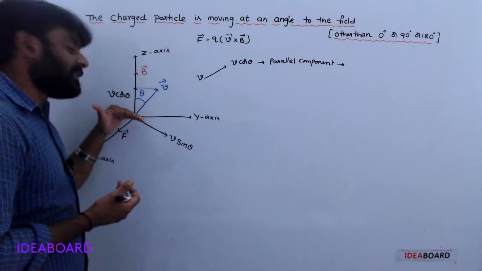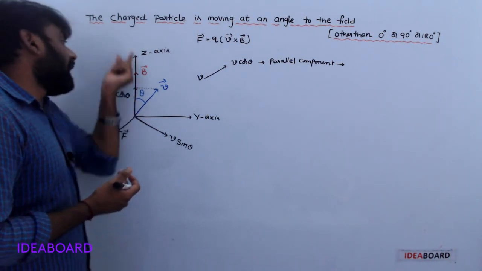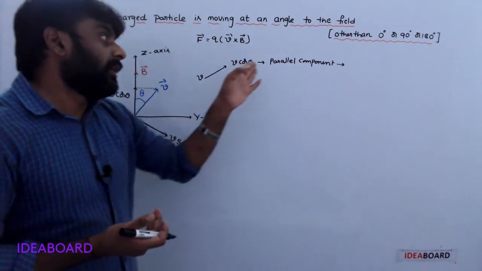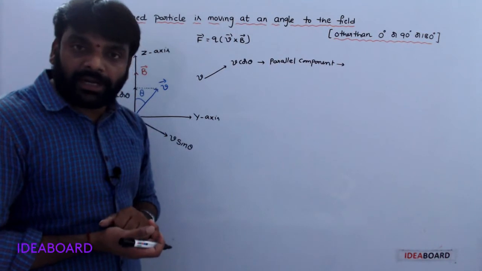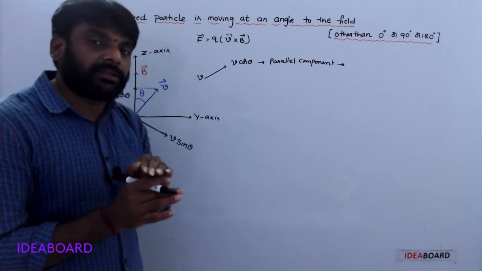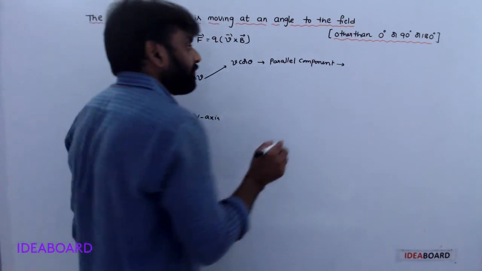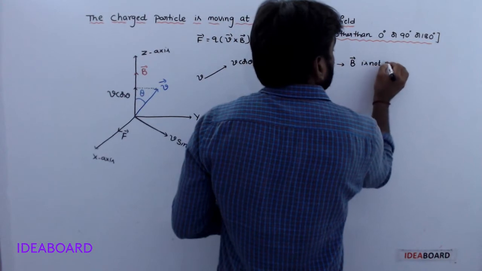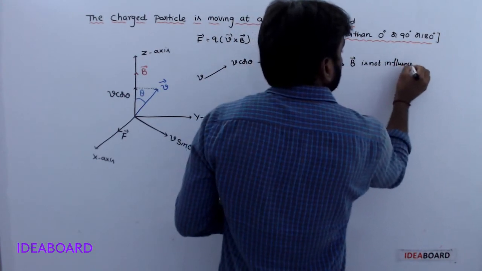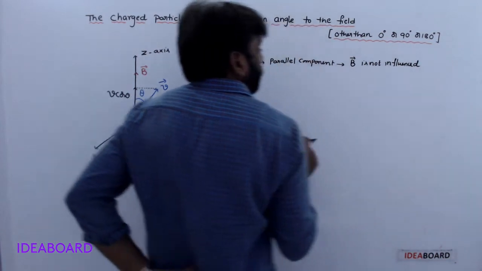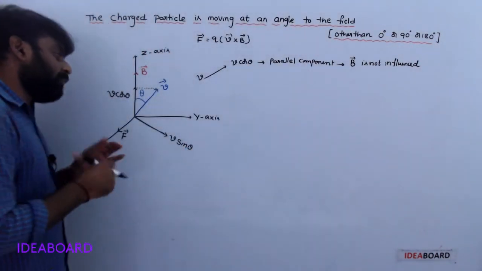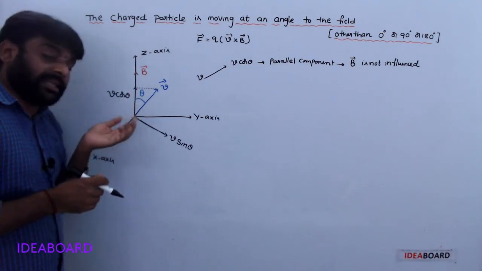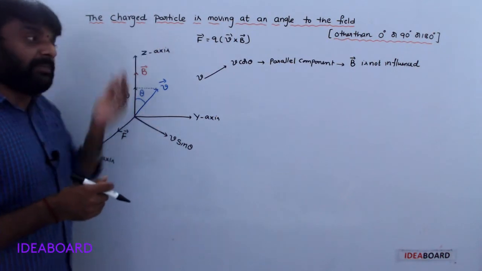That means due to V cos theta, the particle moves along the B bar direction. Due to this parallel component, B bar does not influence that component, so it moves along the field direction.